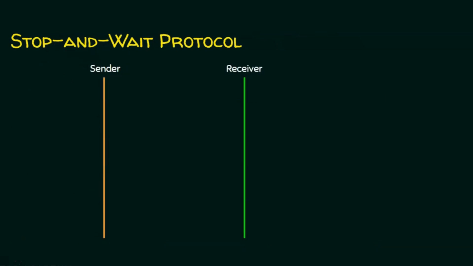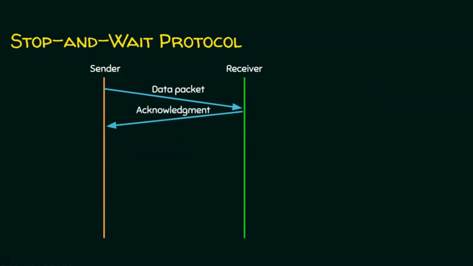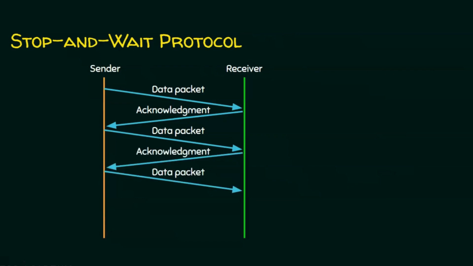Suppose there is a sender and a receiver. The sender will send exactly one data packet, and will not send any packet before receiving an acknowledgement. Now the receiver will send the acknowledgement for the data packet it has received. After receiving the acknowledgement, the sender will send the next packet. Once the acknowledgement is received for that packet, the sender will send the next one, and this is the process of the stop and wait protocol.